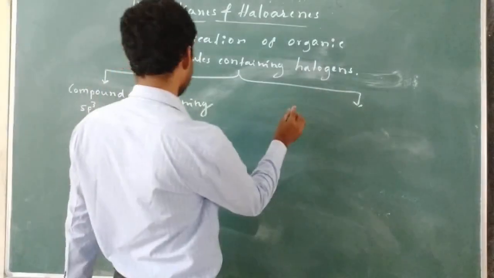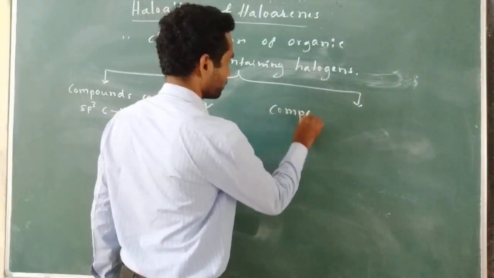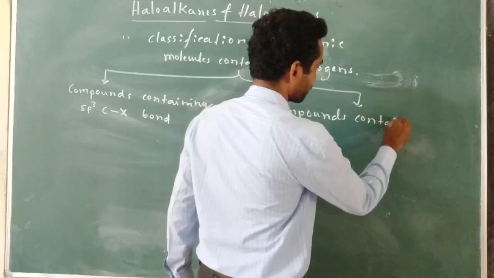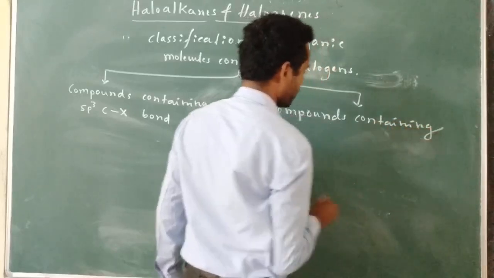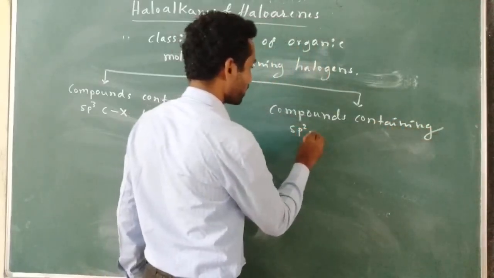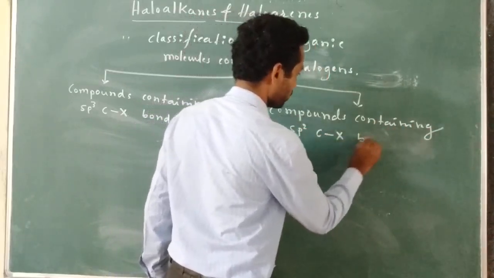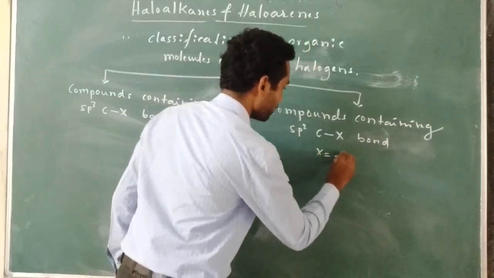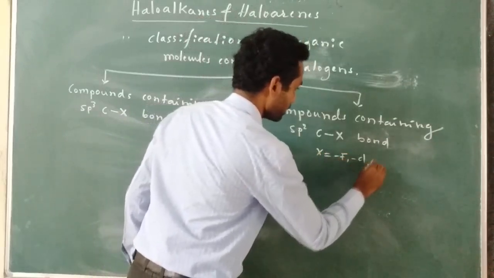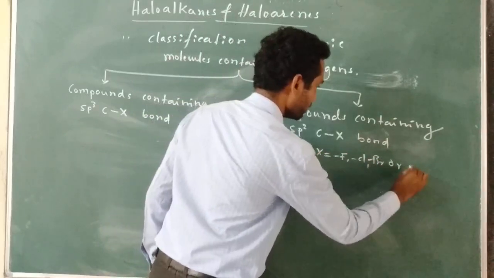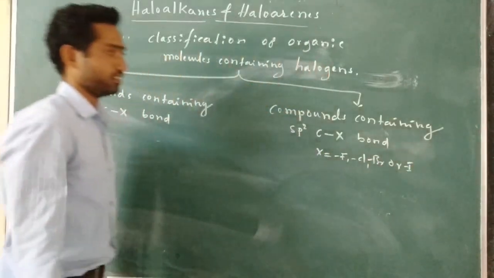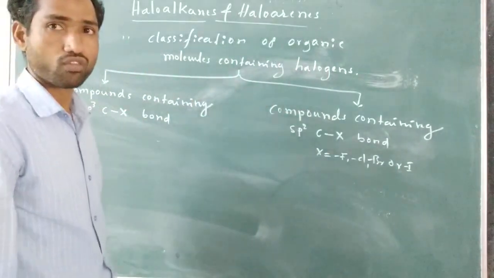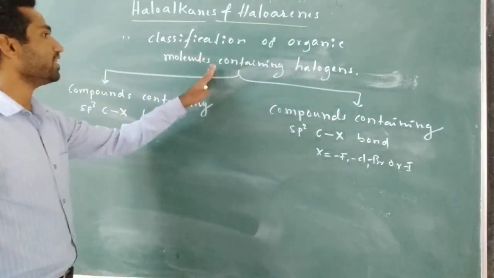The second class is compounds containing sp2 hybridized carbon to halogen bond. Here X means it can be fluorine, chlorine, bromine or iodine. Right. So these are the two main important classes of organic compounds containing halogen atoms.